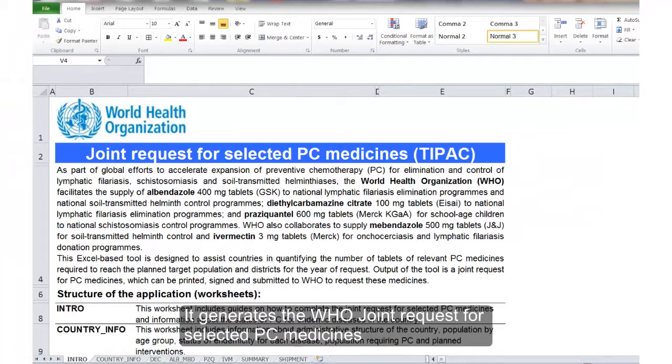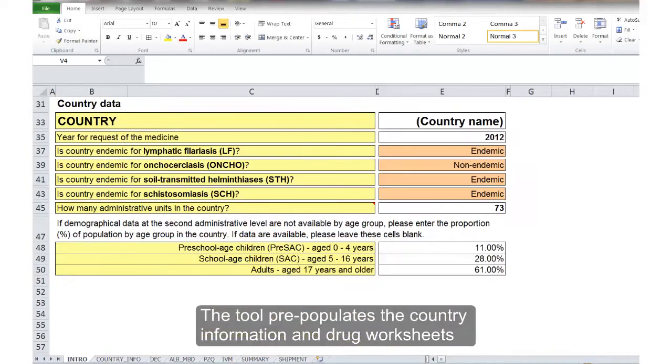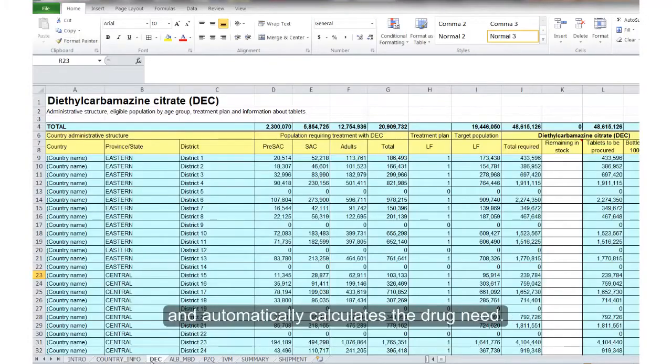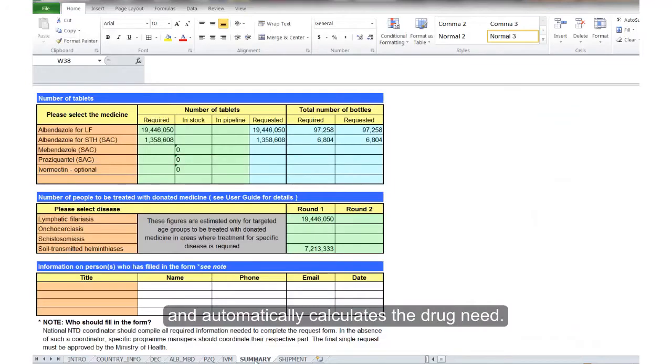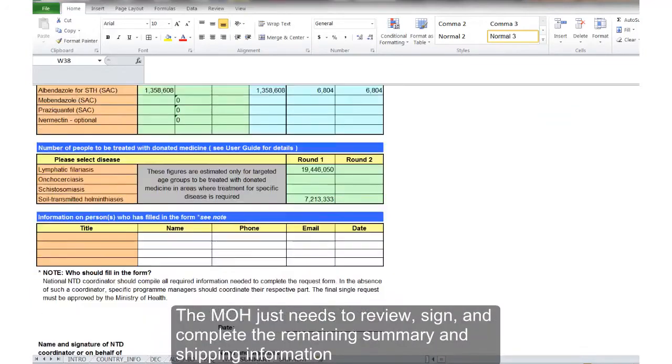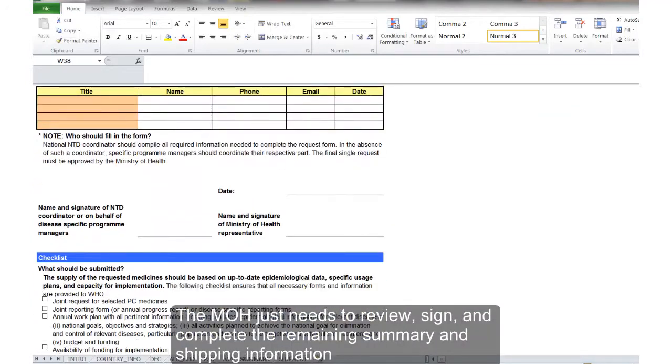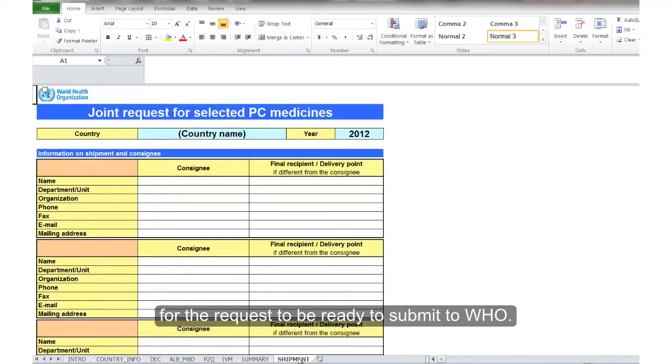It generates the WHO Joint Request for Selected PC Medicines. The tool pre-populates the country information and drug worksheets, and automatically calculates the drug need. The MOH just needs to review, sign, and complete the remaining summary and shipping information for the request to be ready to submit to WHO.